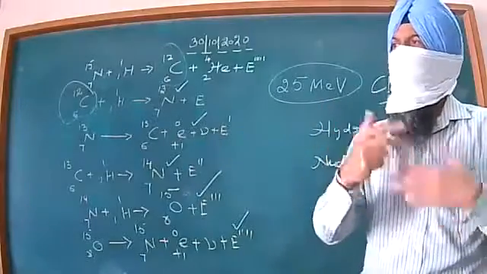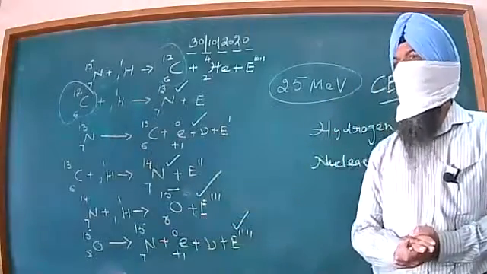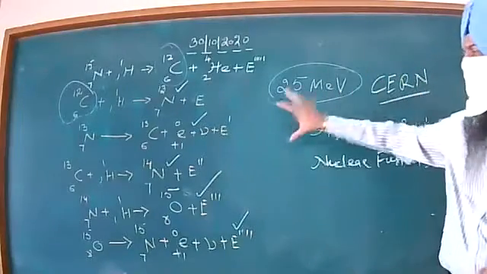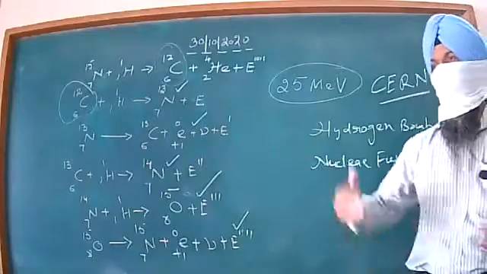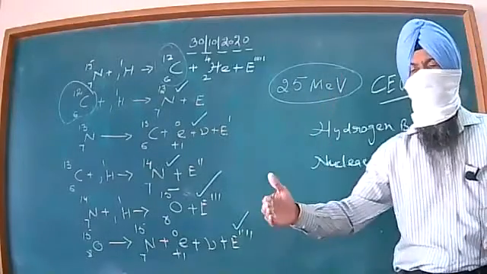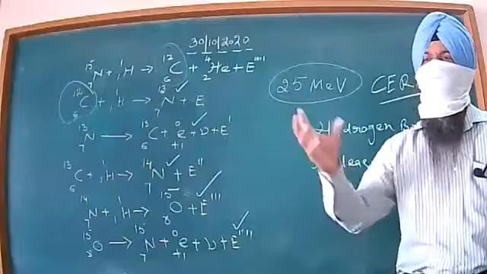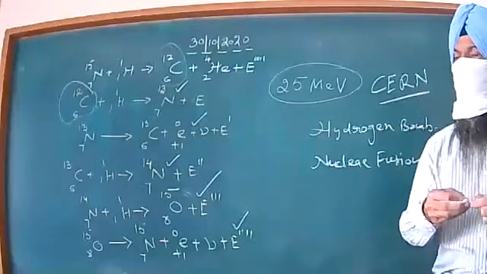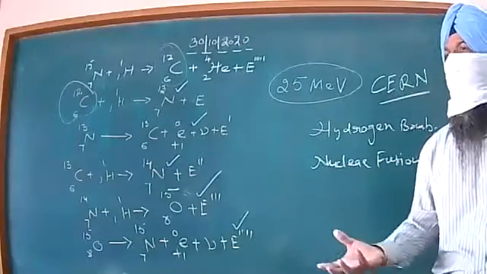So if in future young scientists, you people, develop yourselves in such a way that, beta, such types of nuclear reactions can be carried out, then our sea water has a countless number of neutrons and protons. We will fuse those together, and after they are fused, a tremendous amount of energy will be created.